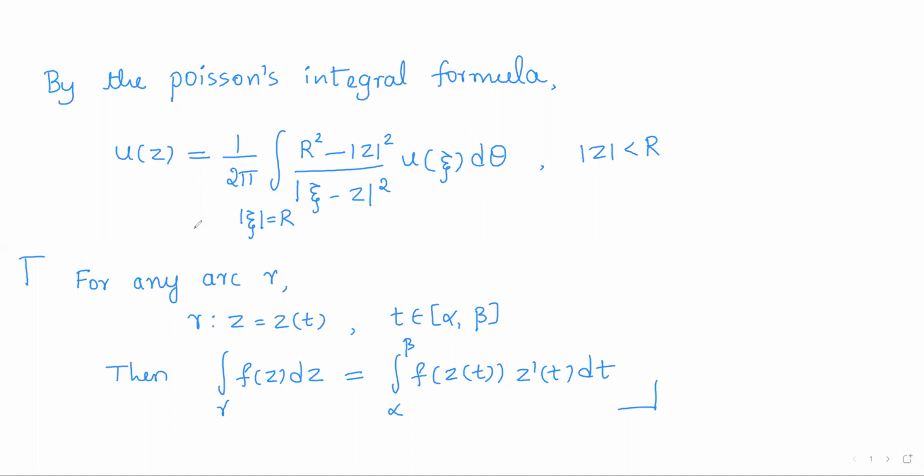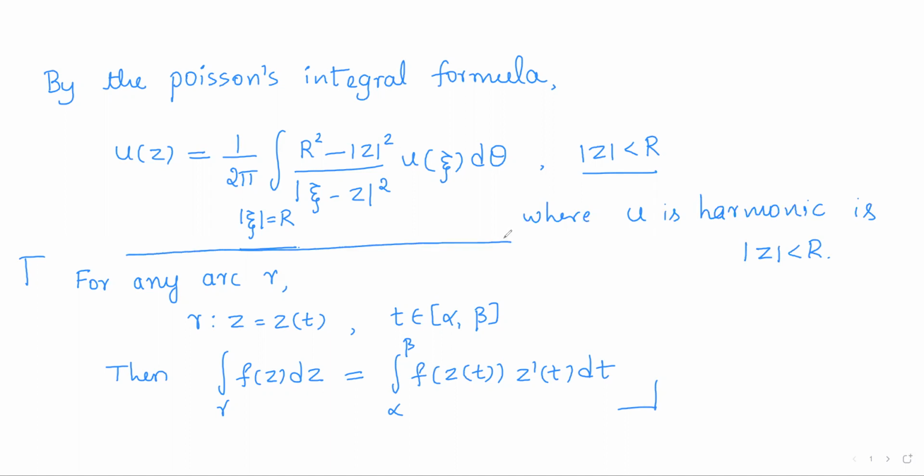So the Poisson's integral formula is given by u of z equals 1 by 2 pi integral r square minus modulus of z square by modulus of xi minus z whole square into u of xi d theta over the circle mod xi equals r. And it is true for all z with mod z less than r, where u is harmonic in the open disk mod z less than r, right?